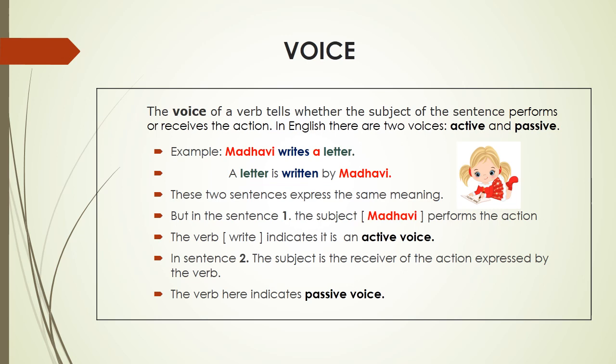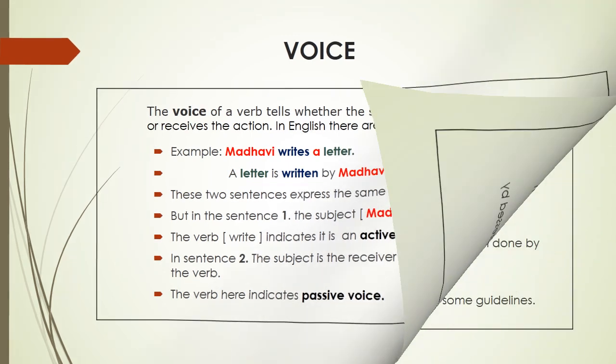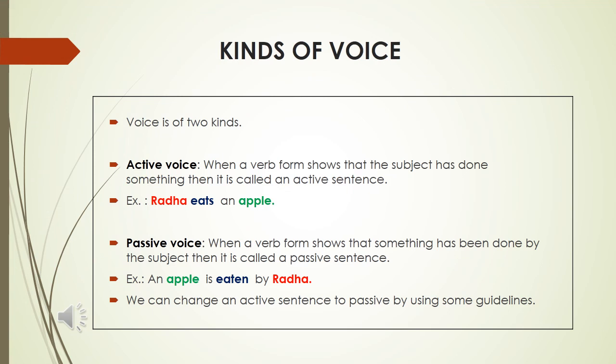These two sentences express the same meaning, but in sentence 1, the subject Madhavi performs the action. The verb write indicates it is an active voice. In sentence 2, the subject is the receiver of the action expressed by the verb. The verb here indicates passive voice. Kinds of voice. Voice is of two kinds.